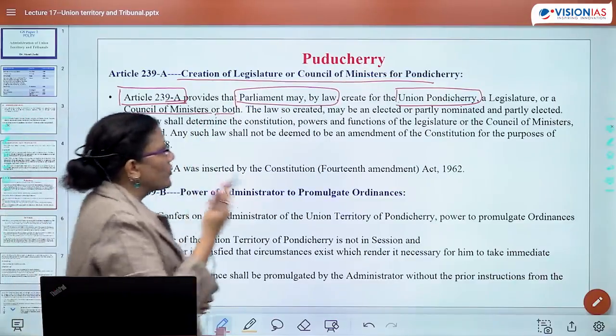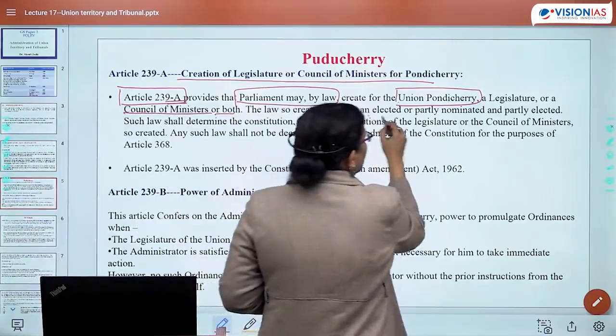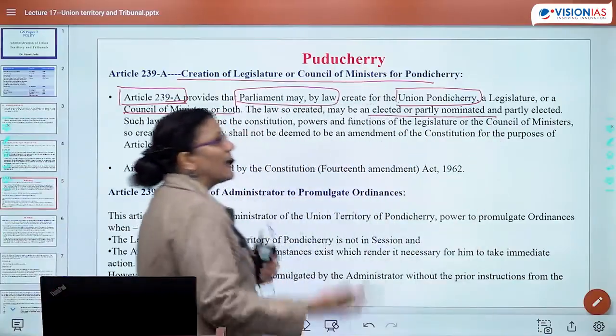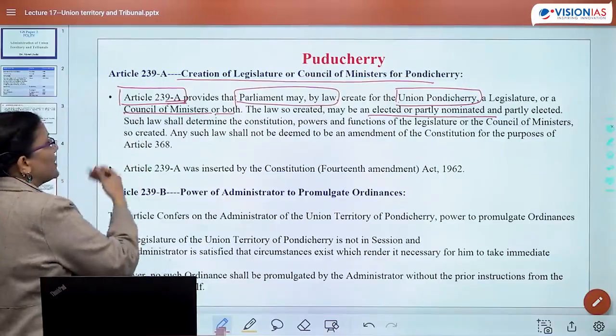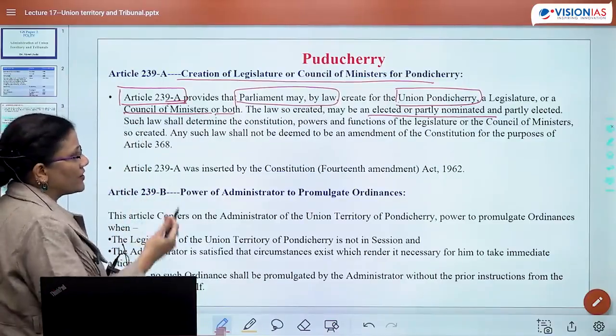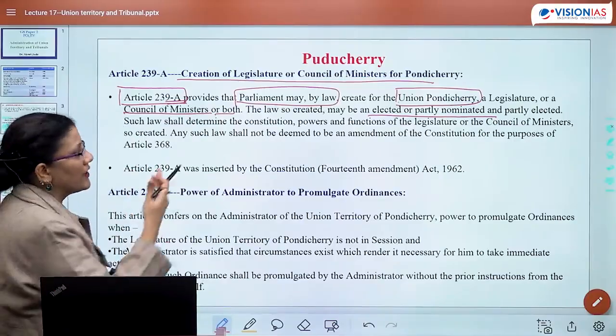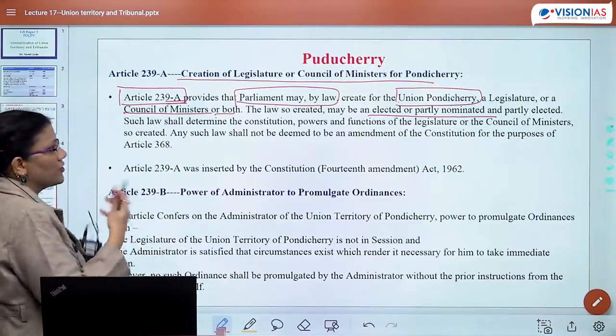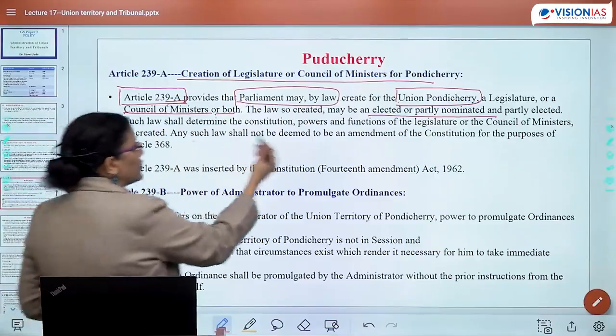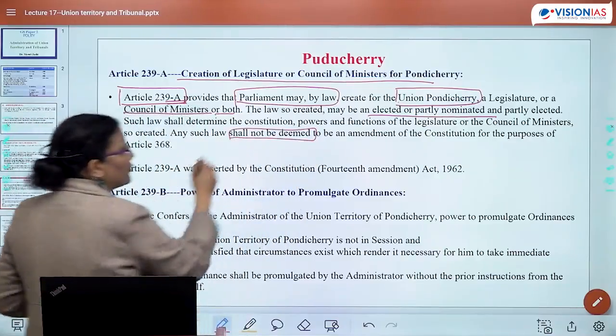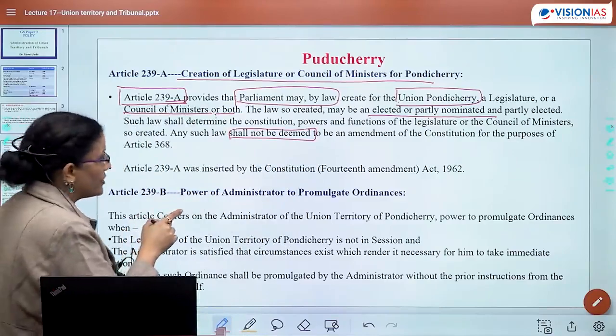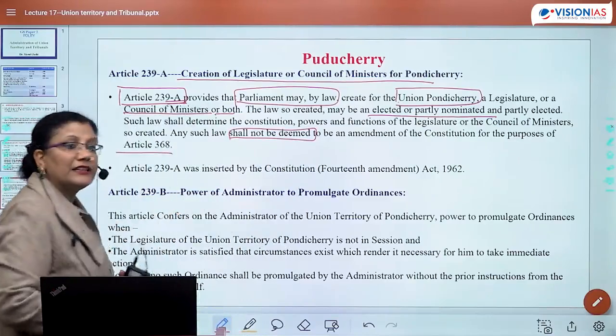The law so created may be elected, or partly nominated and partly elected. Such law shall determine the constitution, powers and functions of the legislature or council of ministers so created. Any such law shall not be deemed to be an amendment of the Constitution for the purpose of Article 368.